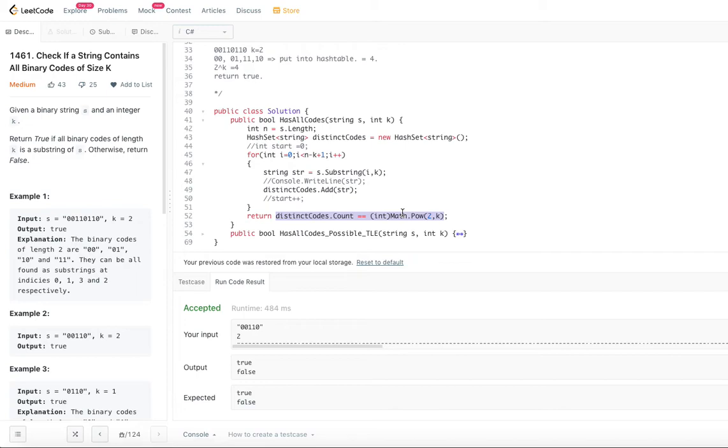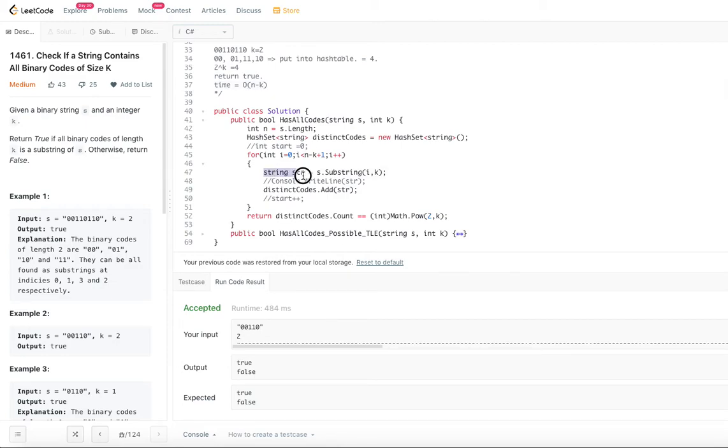So let's look at the time and space complexity for this particular algorithm. What is the time complexity? We are going through this entire process of getting the substrings from 0 to n minus k, so the time complexity will be order of n minus k.